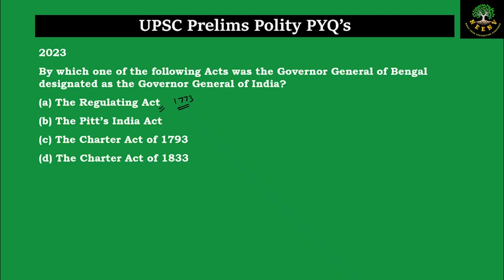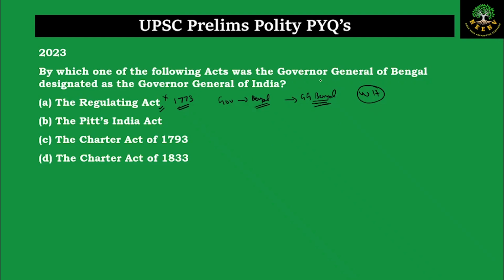And through this Regulating Act, the Governor of Bengal became the Governor General of Bengal. And the first Governor General of Bengal that way was Warren Hastings. So definitely it is not the Regulating Act, because the Governor of Bengal became the Governor General of Bengal.